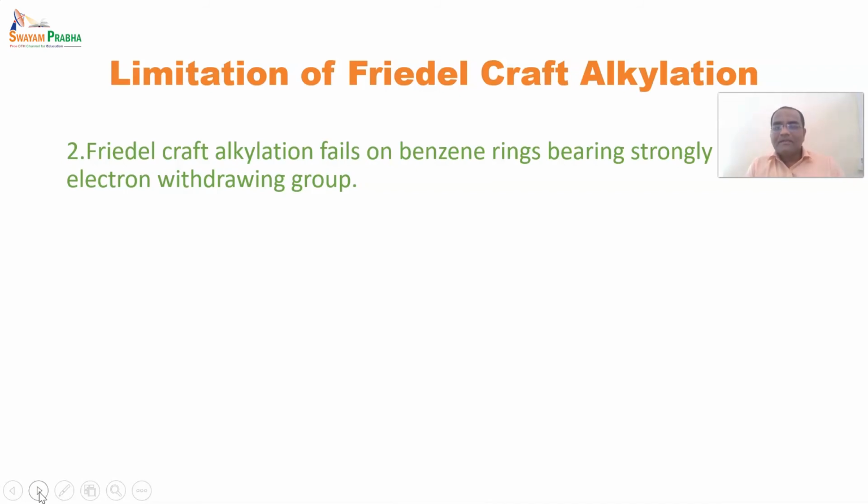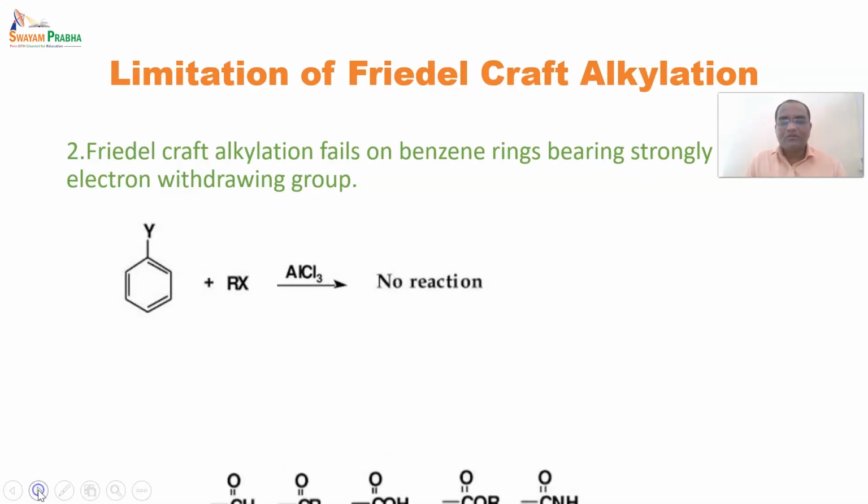So the second limitation of Friedel-Crafts alkylation is that this reaction fails on a benzene ring bearing strongly electron withdrawing groups. Whenever there are electron withdrawing groups, this reaction cannot be carried out. The reaction can be carried out with benzene, but when it has an electron withdrawing group, it gives no product.